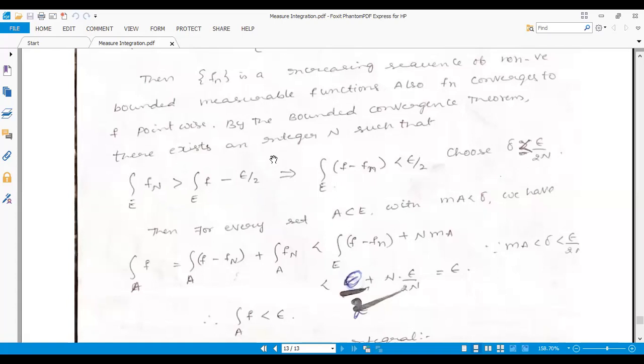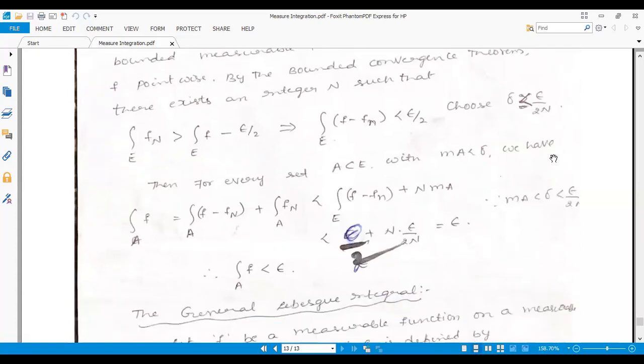We can rearrange this: the integral over E of f minus fn becomes less than epsilon by 2. There is a relationship between epsilon, delta, and n, and delta is less than epsilon by 2n. Then for every set A contained in E, whatever set we have chosen, inside the measurable set E, with measure less than delta. That is the given thing.